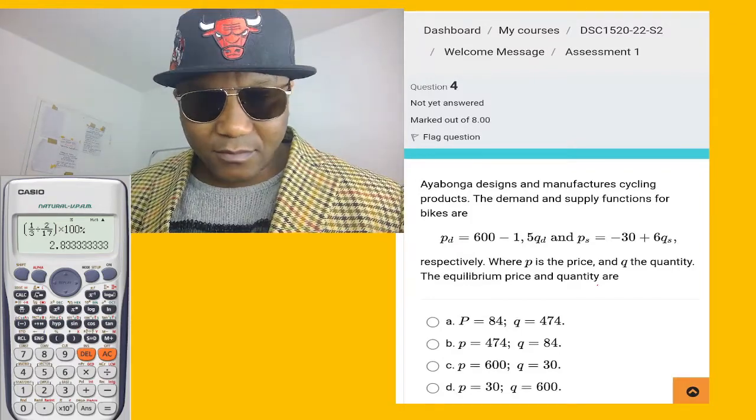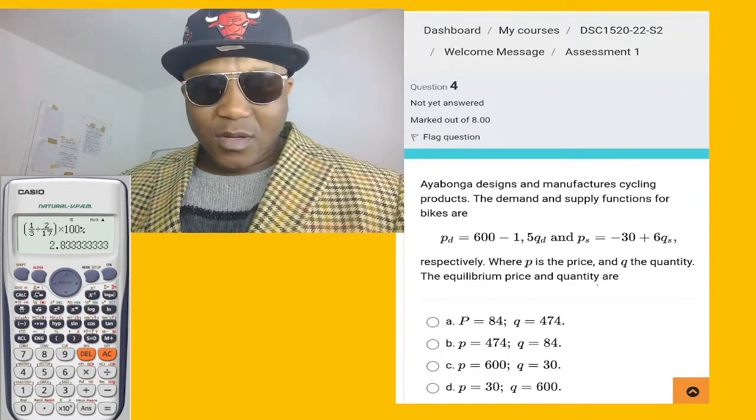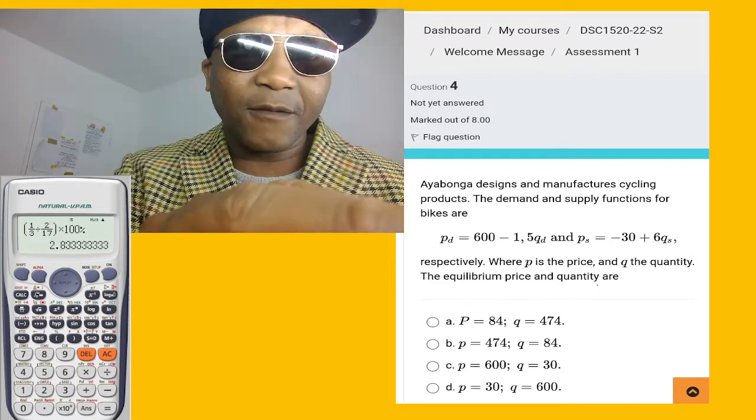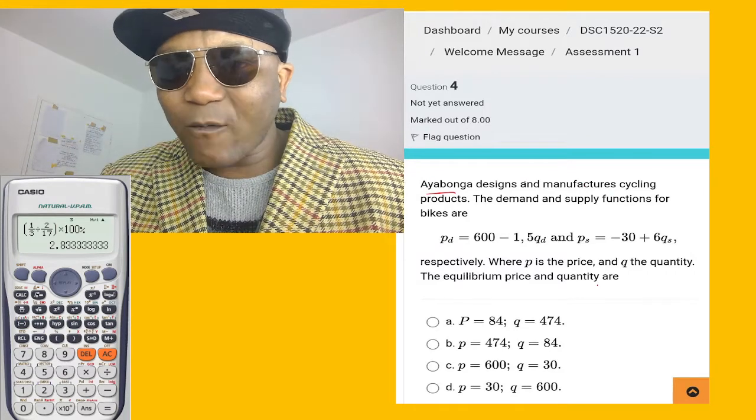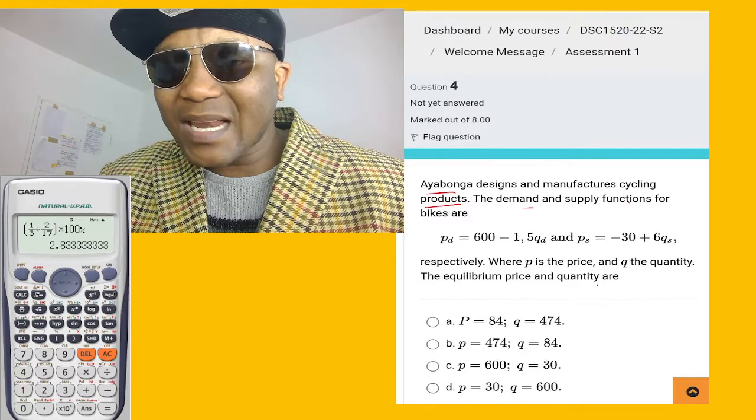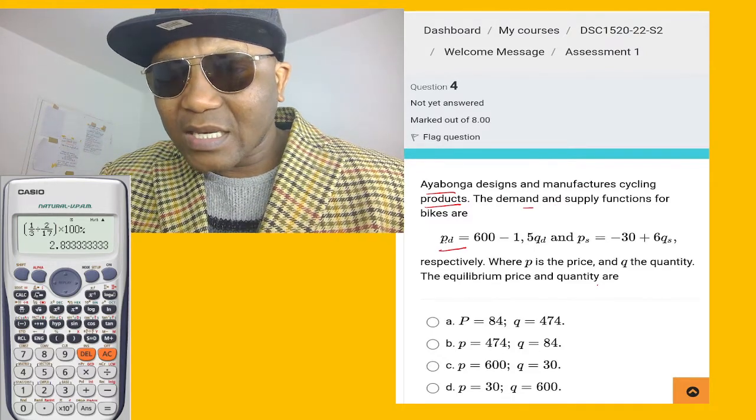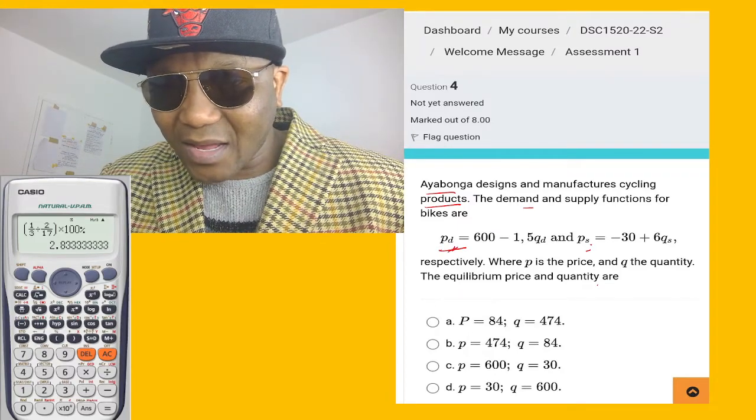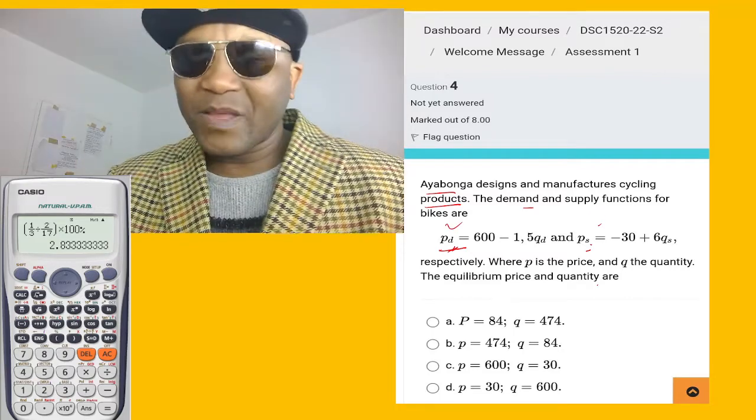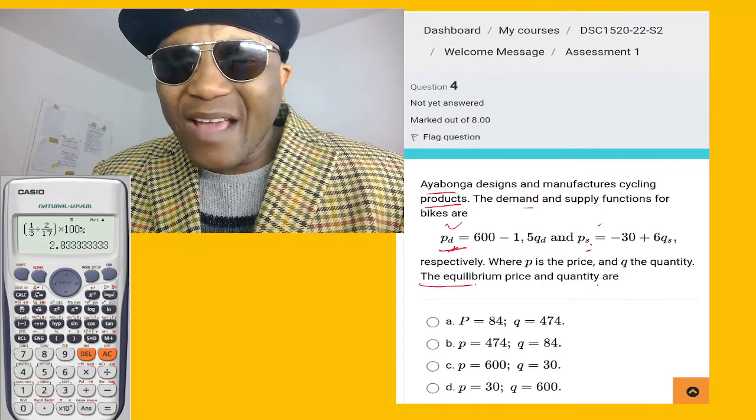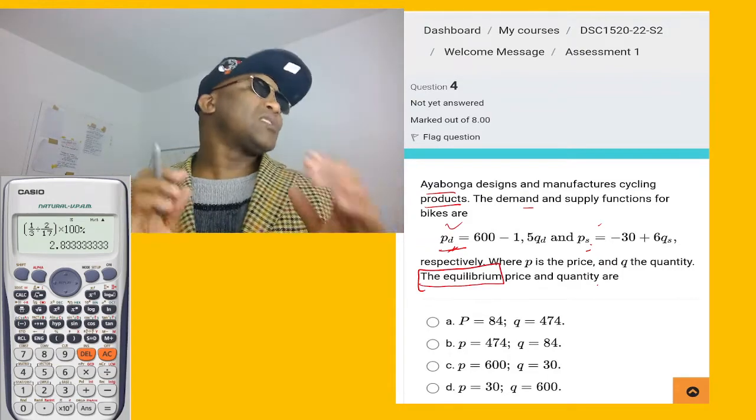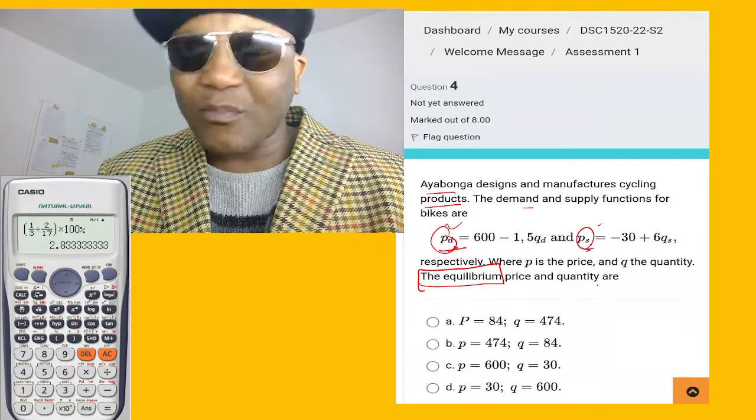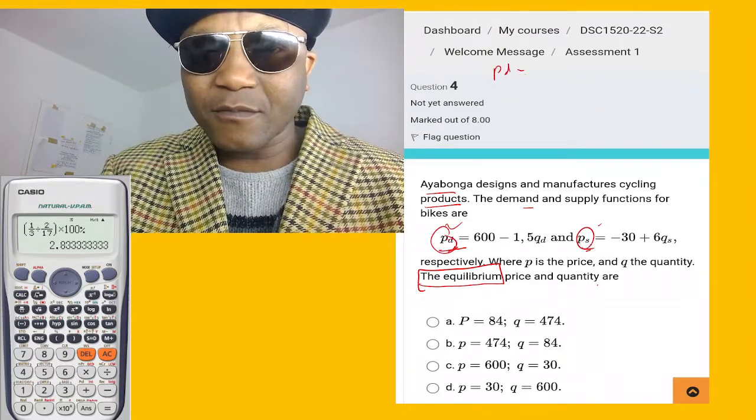Let's go to question number 1. Okay, this one here, let's say this is very easy. Ayabonga design and manufacture cycling products. The demand and supply function. So this is the demand and this is the supply. But this is price and this is price. But look, in this type of question, whenever they mention the word equilibrium, that's the tricky part. If it's equilibrium, what you do is say price of demand equals price of supply. That's all.